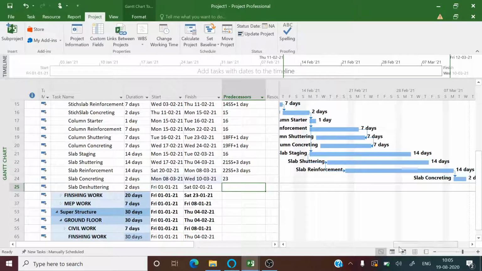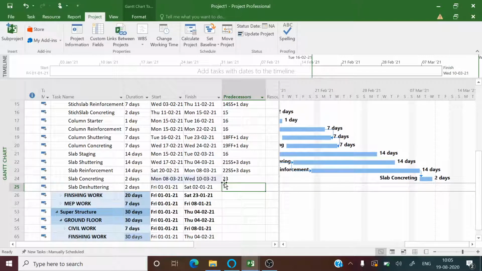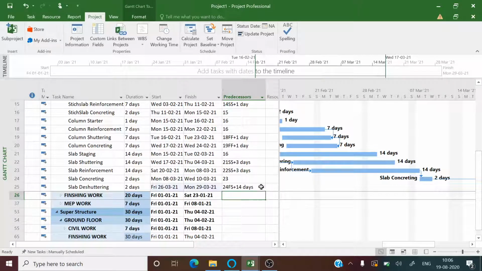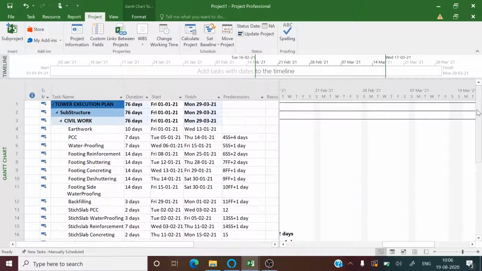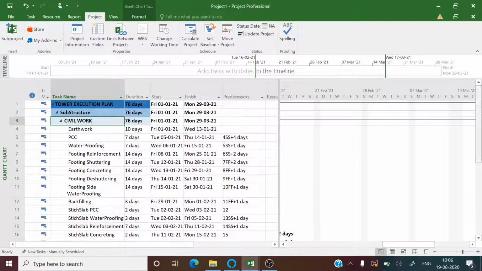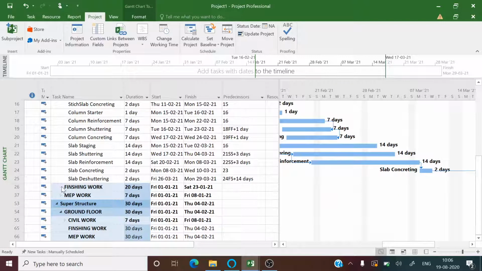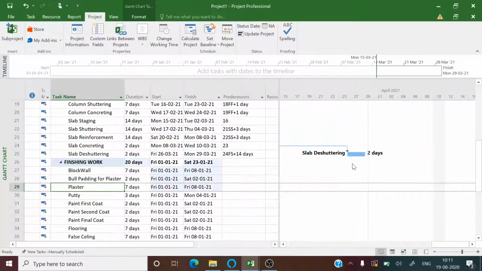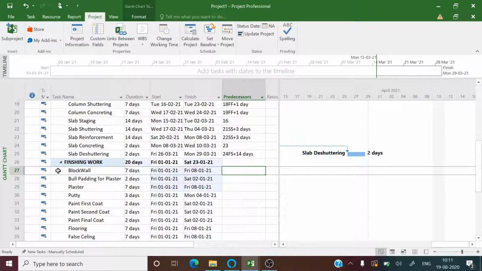Only after completion of entire slab reinforcement we can proceed with slab concreting, and only after complete concreting and strength gaining, let's say 14 days, we can start with the de-shuttering work. So here you can see the entire civil activity is taking around 76 days in our program. Now let's begin to link the finishing activity.